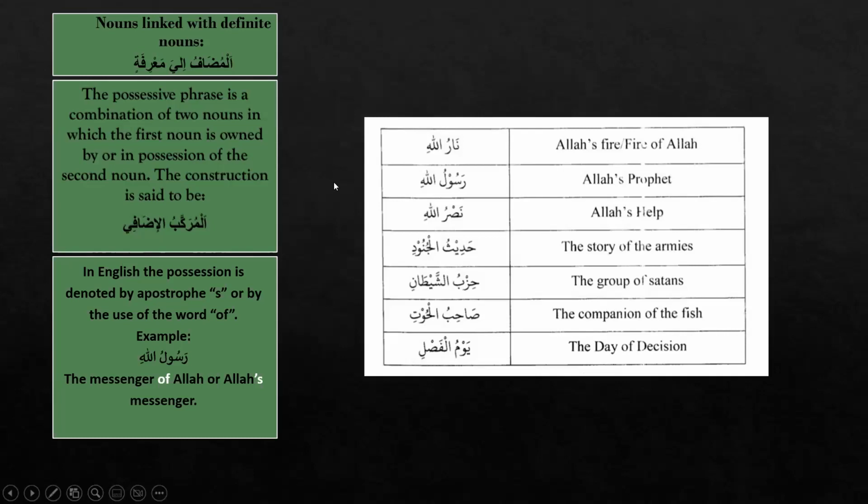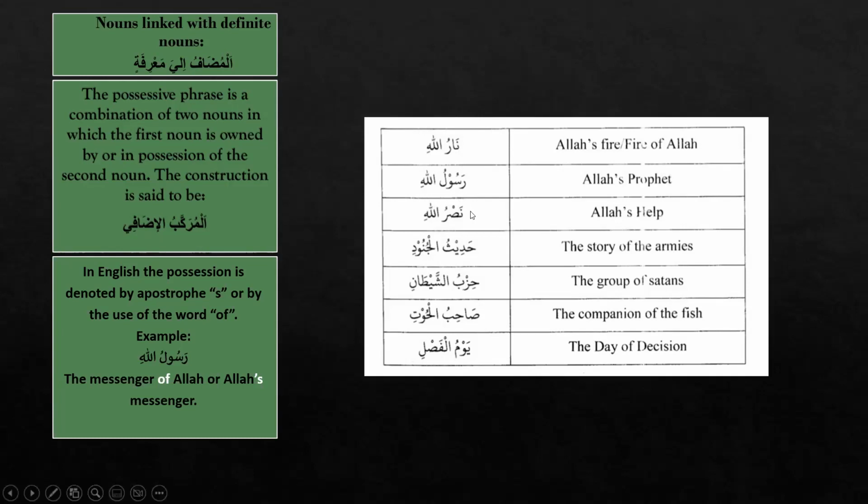Okay, again we studied about al-mudaf ila ma'rifa, that when this mudaf ilayh is a definite word, then the whole idafa construction will be ma'rifa. Like Narullahi, this whole murakkab idafi will be a definite construction.